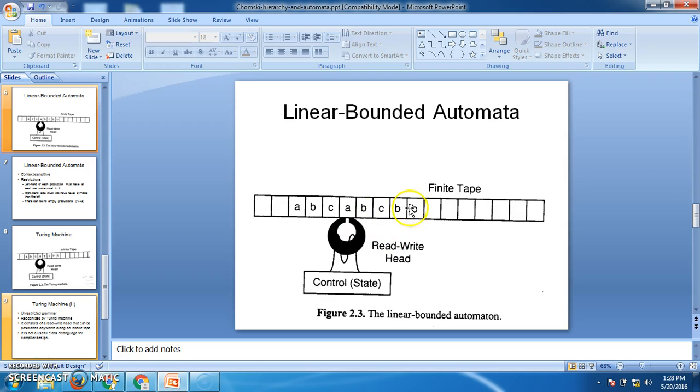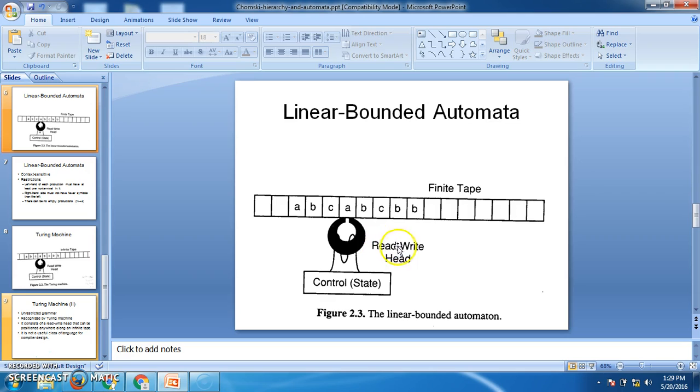Here it has a read-write head. It can move either to the left or to the right. But in the case of regular languages and context-free languages, if you take the models of those two machines, the reading head can move only one side. But in the case of linear bounded automata, the read-write head can move either to the left or to the right. That is one important point we have to consider. And the other important point is that it can read as well as write. That's why this is called a read-write head.